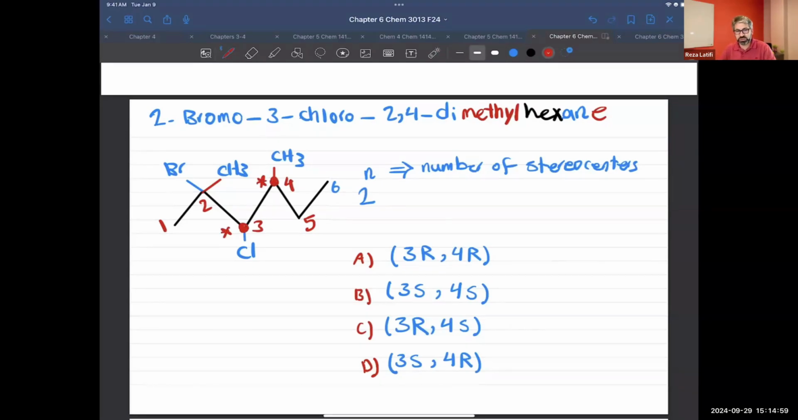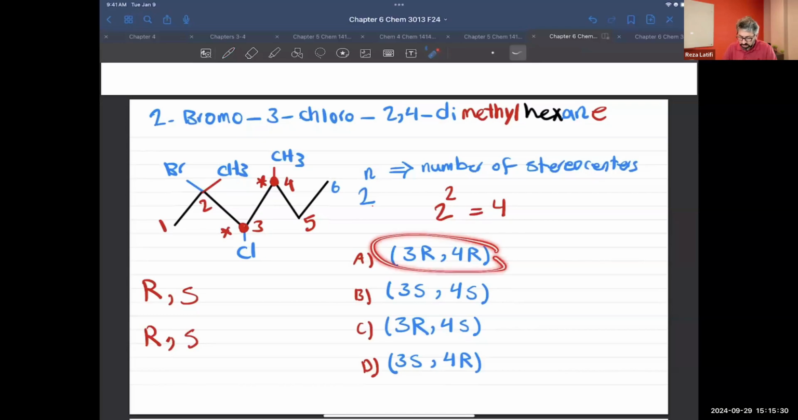How many isomers can I have? I'm going to say 2 to the power of n, where n is the number of stereocenters. That's going to give me 4 isomers. Remember, the first one can be R or S, and the second one can also be R or S. From the combination of those, I can get 4 isomers: both of them are R, both of them are S, or the first one is R and the second one is S, or the first one is S and the second one is R. I got 4 combinations.